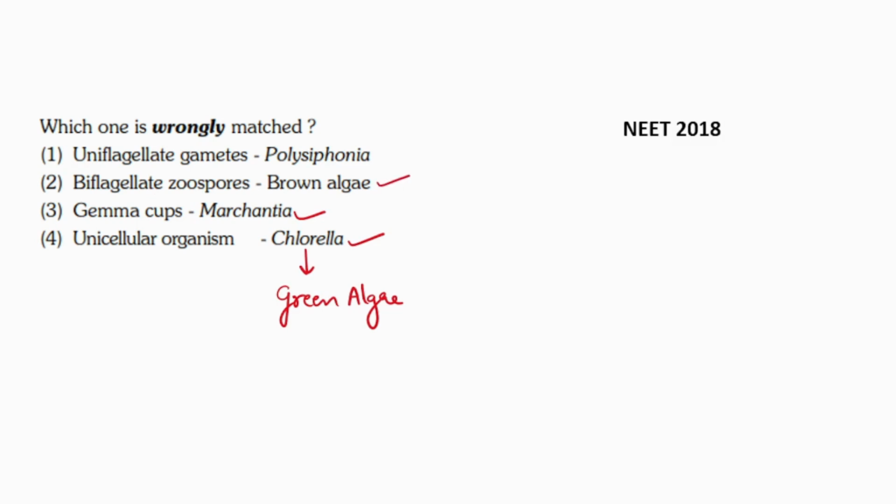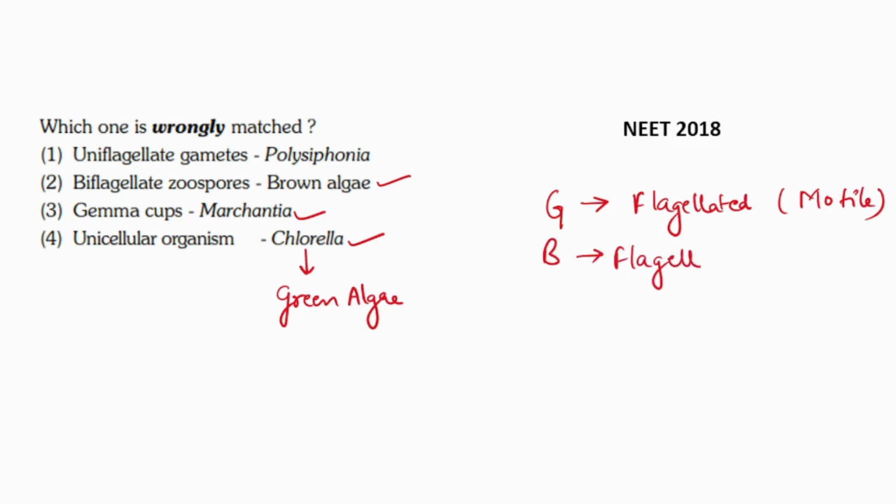Biflagellated zoospores in brown algae. This is also correct. Remember that in green algae, the zoospores and the gametes are flagellated. That means they are motile. In brown algae, the zoospores and gametes are also flagellated. But in red algae, the zoospores as well as the gametes are non-flagellated.